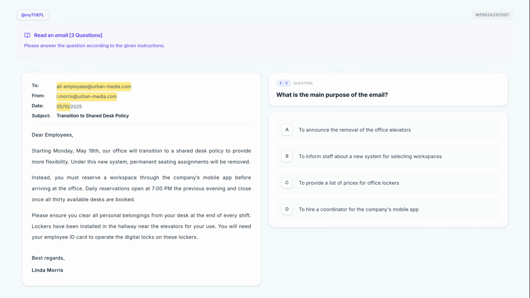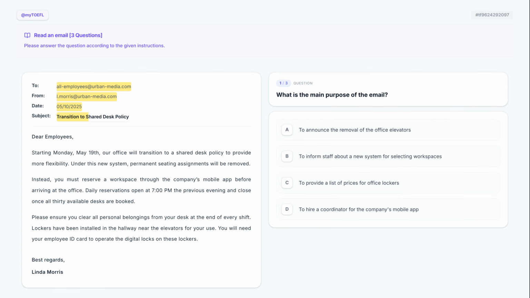The date, 05-10-2025, is provided here. In TOEFL emails, keeping track of dates helps you organize the timeline of upcoming changes or deadlines. Transition to shared desk policy. The subject line, Transition to shared desk policy, immediately signals a major change in office logistics. It prepares the reader to learn about new rules regarding workspace usage before they even start the first paragraph.